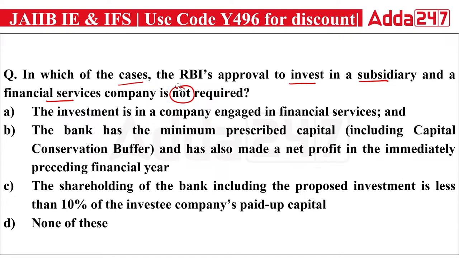The first option says the investment is in a company engaged in financial services. The second says the bank has the minimum prescribed capital and has also made a net profit in the immediately preceding financial year. The third says the shareholding of the bank, including the proposed investment, is less than 10% of the investee company's paid-up capital. And the fourth says none of the above. So out of these four, which of the following does not require the approval of RBI?